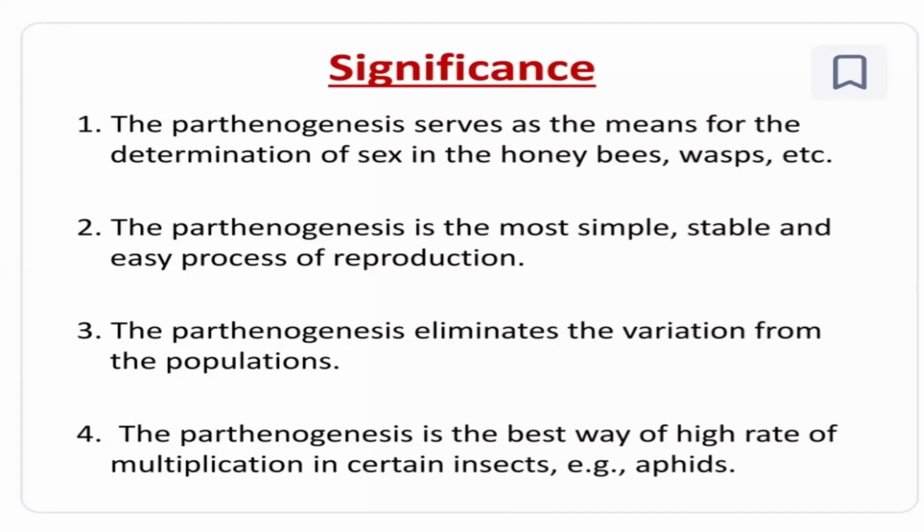In this, parthenogenesis serves as a means for the determination of sex in some organisms like honeybees, but the role of parthenogenesis in nature is severely limited. That means zygogenesis and other methods of reproduction are predominant over parthenogenesis.